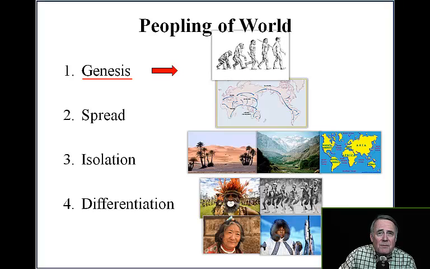Next is spread. Movement out of Africa via land bridges initially and gateways, later with boats and ships. Next is isolation, geographic isolating mechanisms including mountains, oceans, deserts, jungles, and sheer distance. And then differentiation, that is adaptation, evolution, founder effects, bottlenecks, drift all contribute to morphological and behavioral changes in any biological population. Later with humans, we have biocultural mechanisms of isolation.